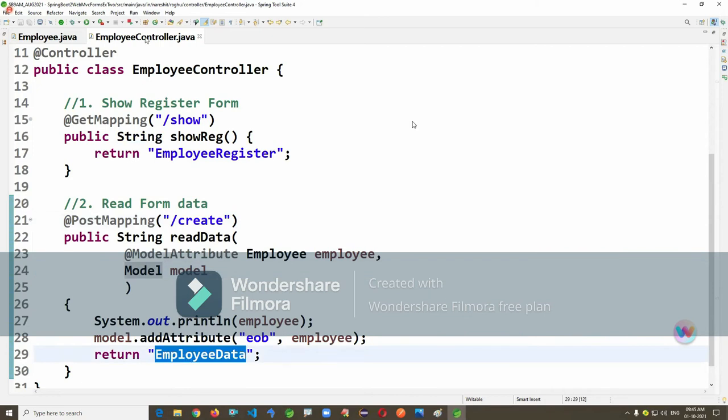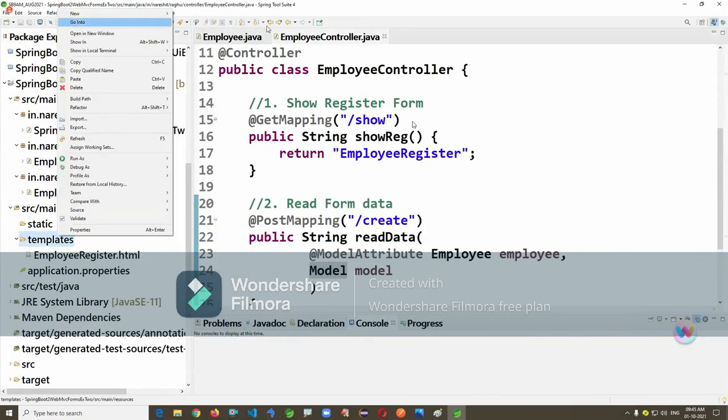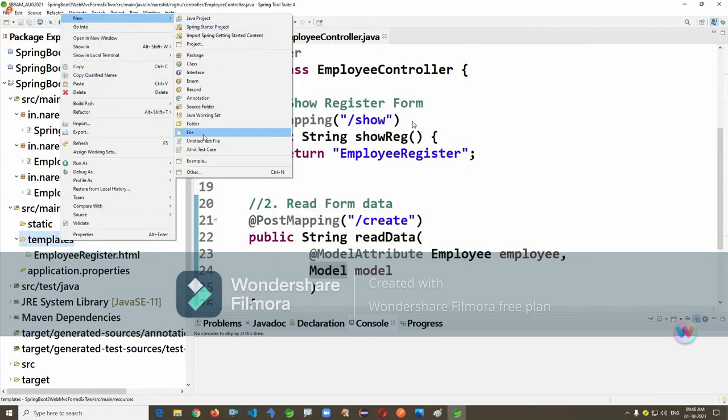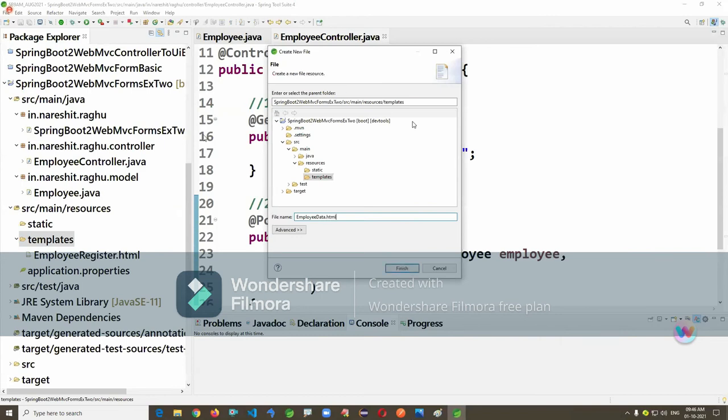I'm creating a new page here, a new HTML file.